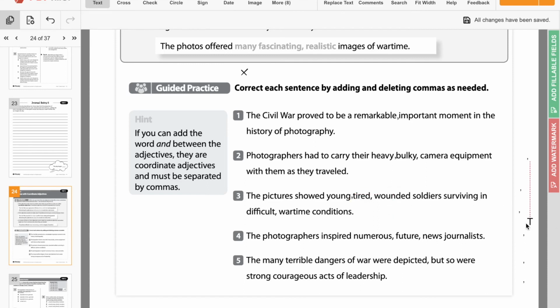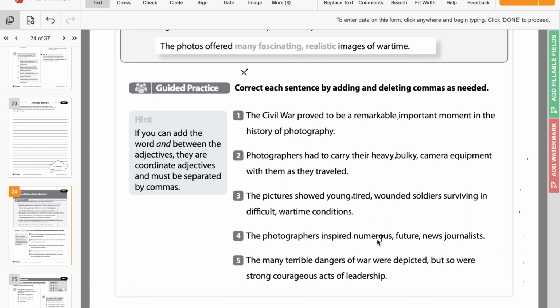So the fourth one says the photographers inspired numerous future news journalists. So if we had the photographers inspired numerous, comma, future, comma, news journalists, do we need to add or delete anything?